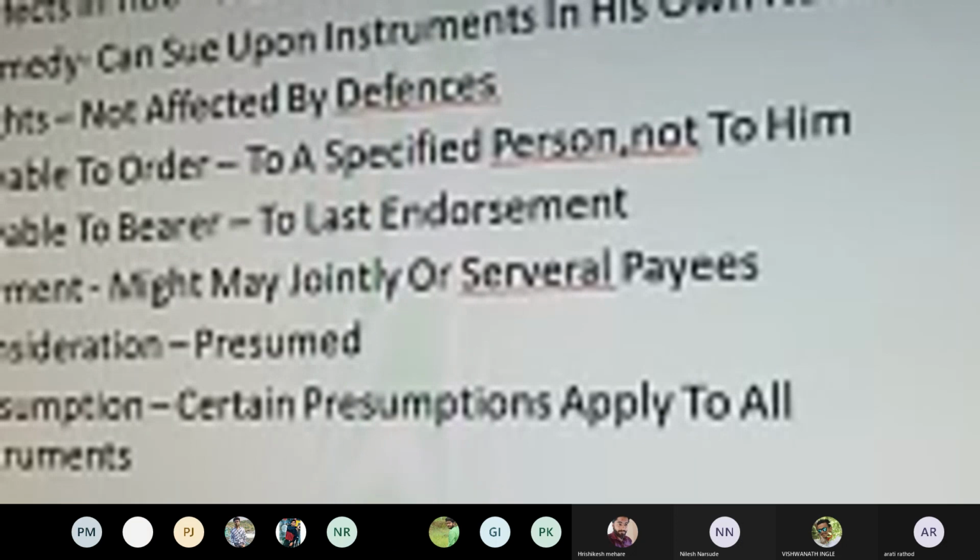So proper identification of the title of that instrument also needs to be there, and only then can the instrument be treated as a real or genuine instrument. What are the various remedies available? That is, one can sue upon the instrument in its own name.